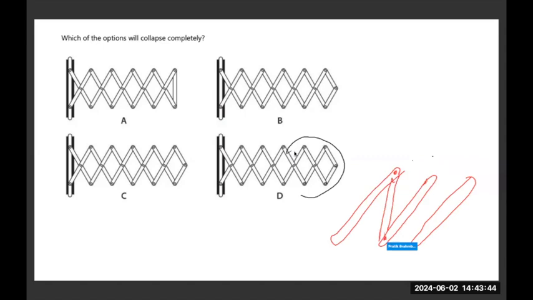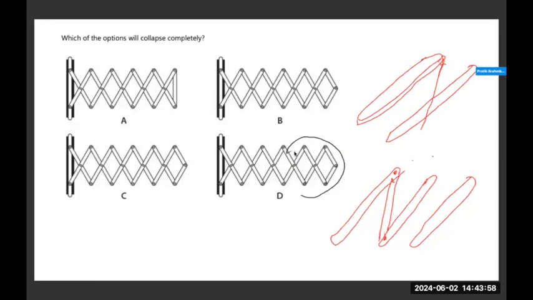What it means is there is a member here laid like this, and then the connection happens at the bottom of that member. Like this. The connection happens at the bottom of that member. So if you have a junction like this in any of the options, that is actually a valid one.